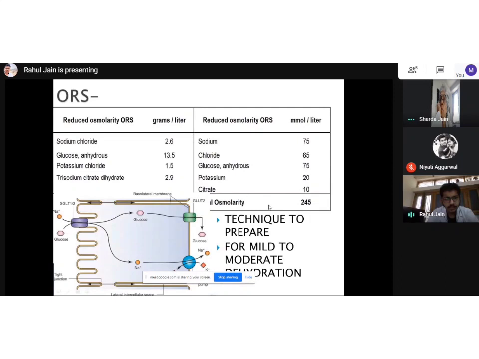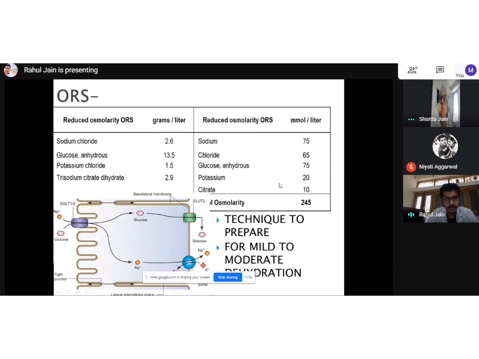Then one more point I would like to add here is the technique to prepare. So many times I have seen people buying ORS from the market, adding 1 spoon into the water, and then taking it. So that will not help. It will help, but efficiency will become less, because all the benefits have been made according to per liter.